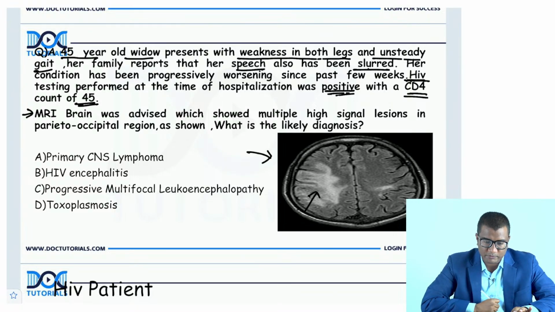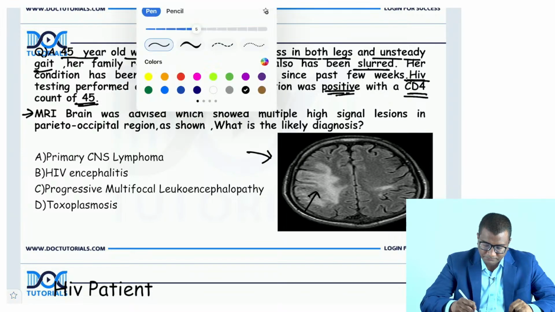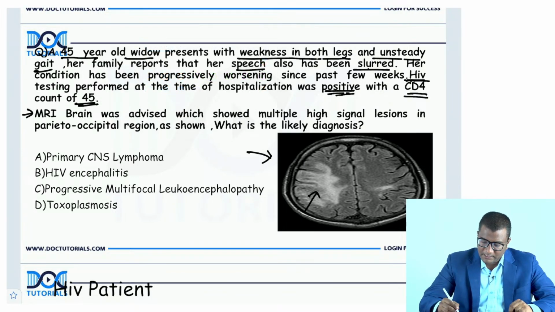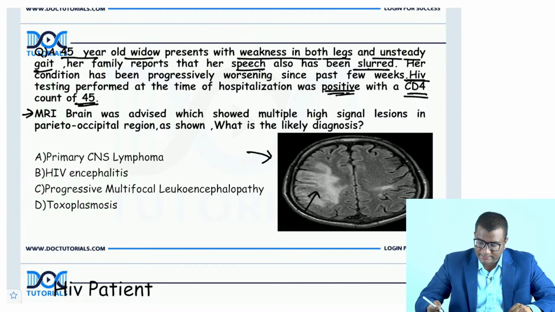What is the likely diagnosis? HIV is a very common condition, right? So you need to know relevant points with HIV. Can you analyze this MRI? Okay, I got an answer of HIV encephalitis, one answer of toxoplasmosis. Anybody can try more? Let us try to analyze the MRI.